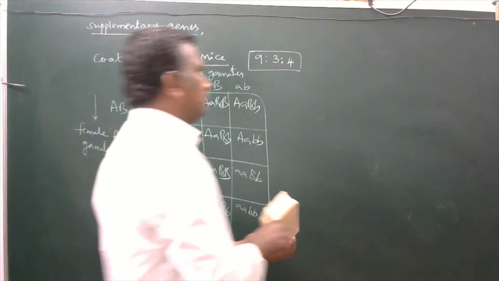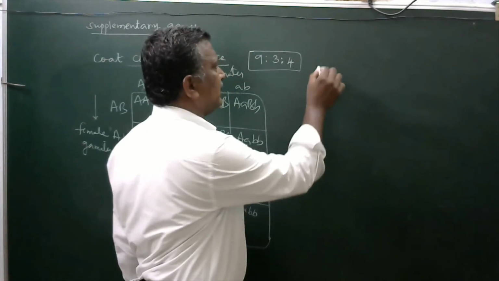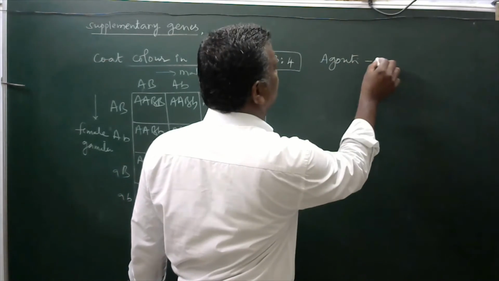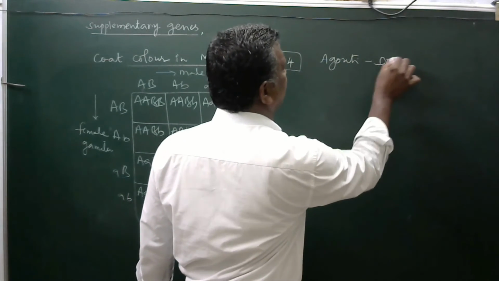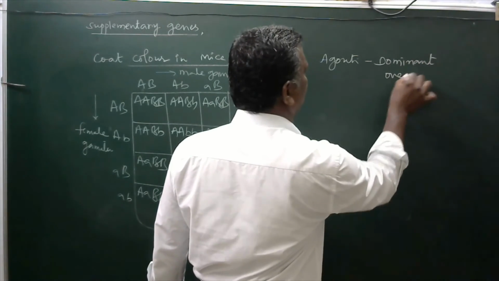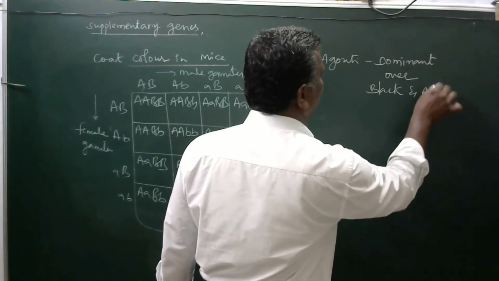Now here, agouti is dominant over black and albino.